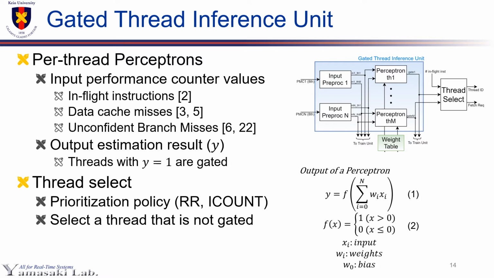Perceptron outputs prediction results. That follows an ordinary equation of a single-layer perceptron, shown in this page. Threads with perceptron output value 1 are gated from the instruction fetch, and thread select unit determines one fetch thread from the threads with output value 0, using a prioritization policy such as round robin or ICount.